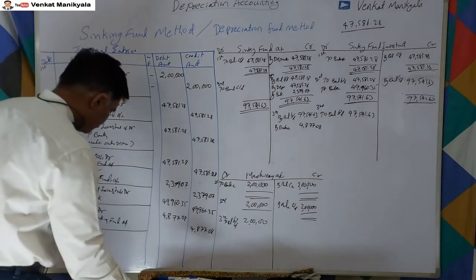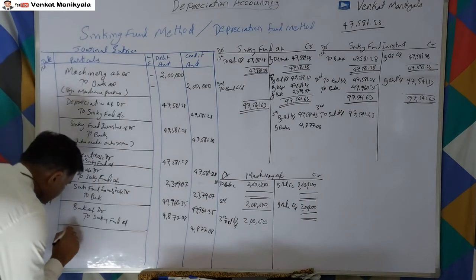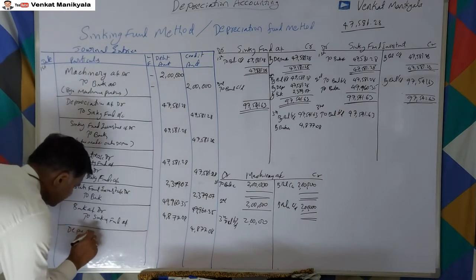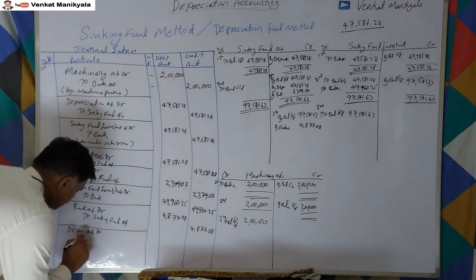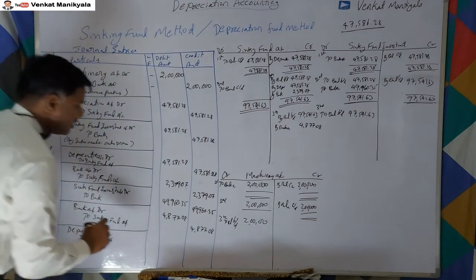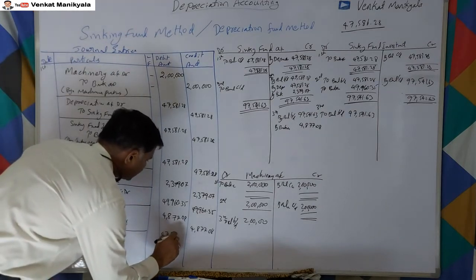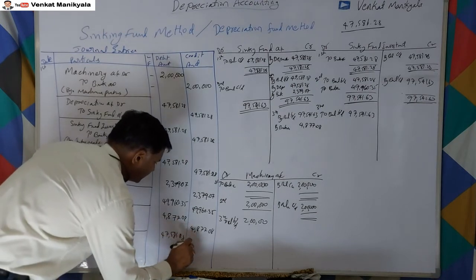Next, what do we do? Next we provide depreciation. So depreciation account debtor to sinking fund account. How much do we provide? Depreciation remains the same, 47,581.28.